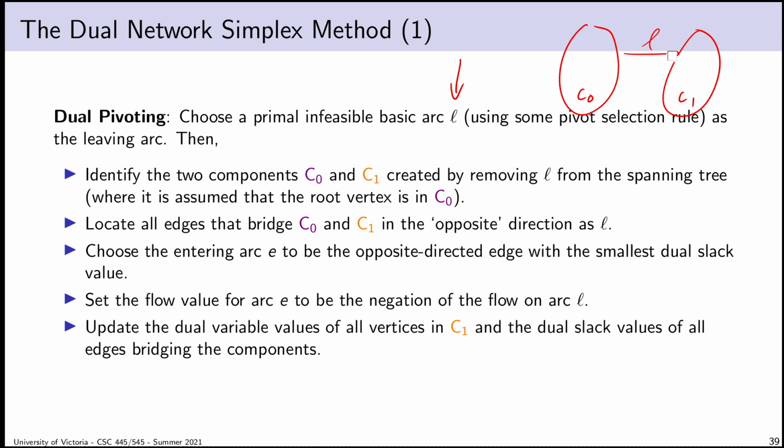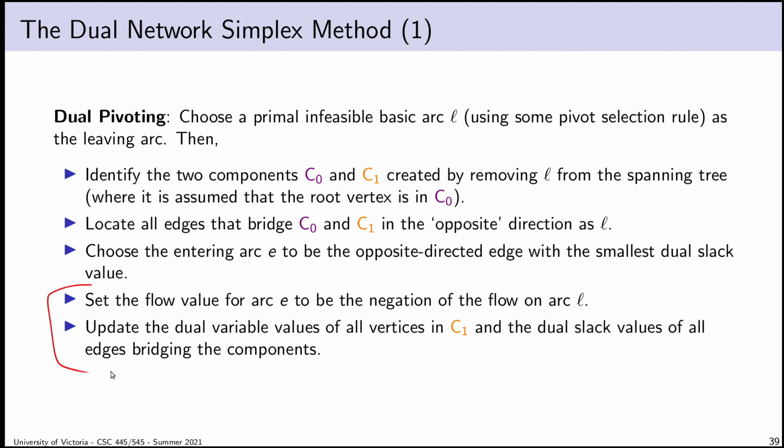Keeping in mind, L could point from C1 to C0 or from C0 to C1, but it is the connecting arc. When I delete it, what are the two components? What are C1 and C0? Now I locate all of the edges that bridge C1 and C0 in the opposite direction as my arc L. So in that case, that would be this direction. And then I choose my entering arc to be among those opposite directed edges, the one with the smallest dual slack value. And then, once I have that, I now have my entering and leaving arc.